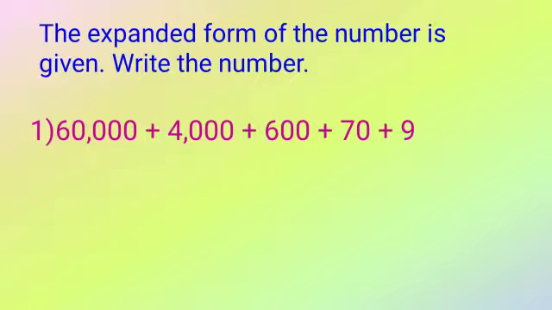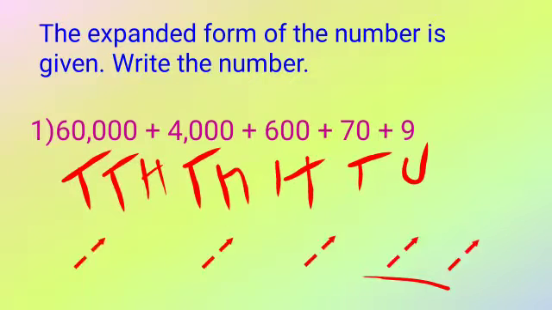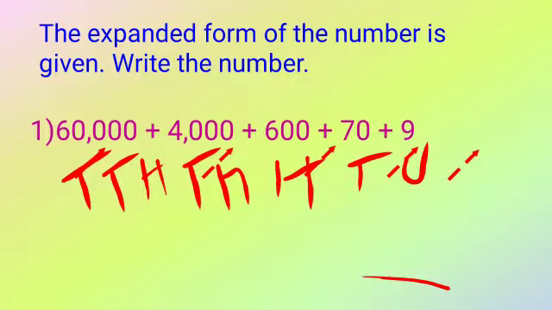So here, as you can see, 9 means U, 70 means T, 600 means H. This is TH and this is TTH. That means all the place values are present, and you have to write this as a number.